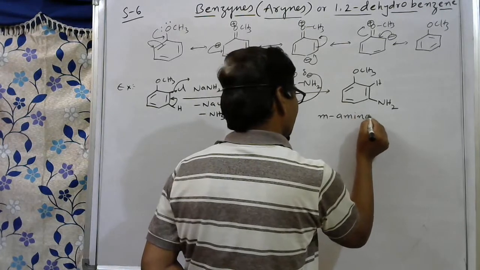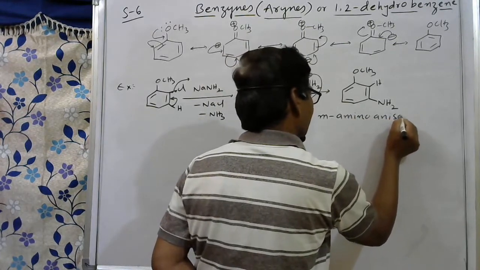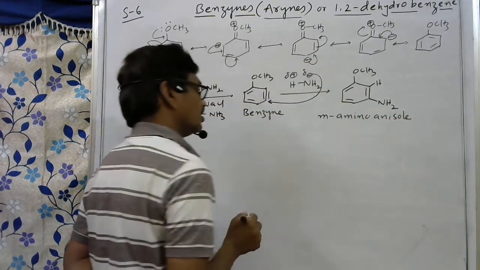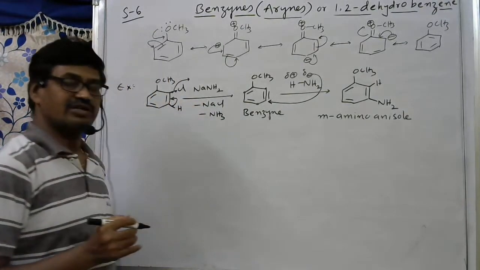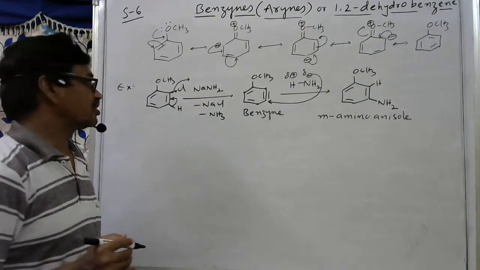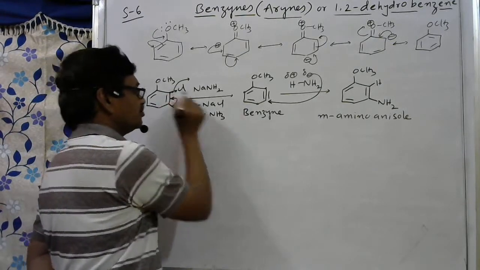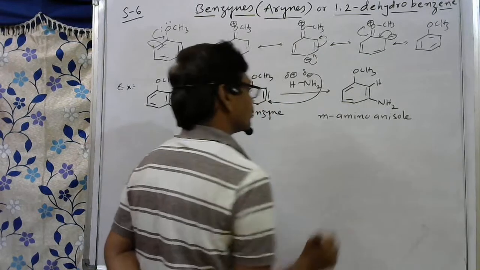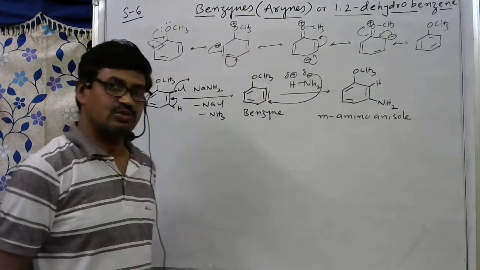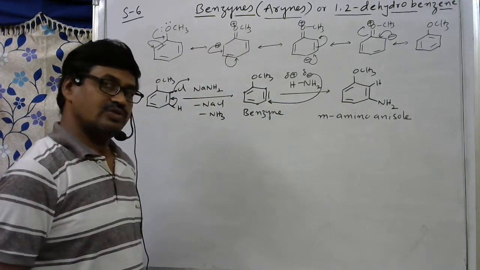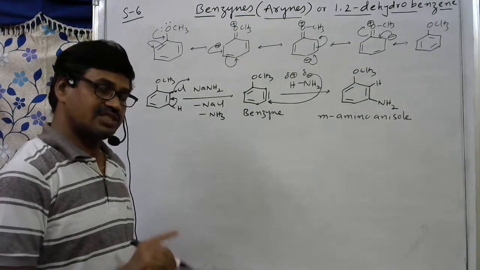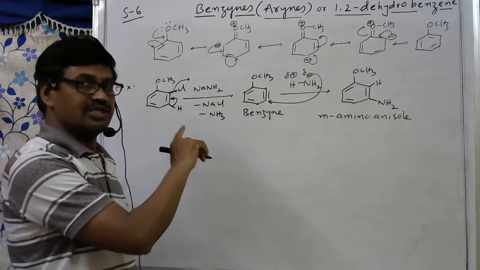Meta-amino anisole. Is it a cine substitution product or a direct substitution product? See here chlorine is present. The leaving group is present at the ortho position, but the NH2 group is attacked at the meta position. So the NH2 group attacked the carbon atom which is adjacent to the leaving group, that is chlorine.